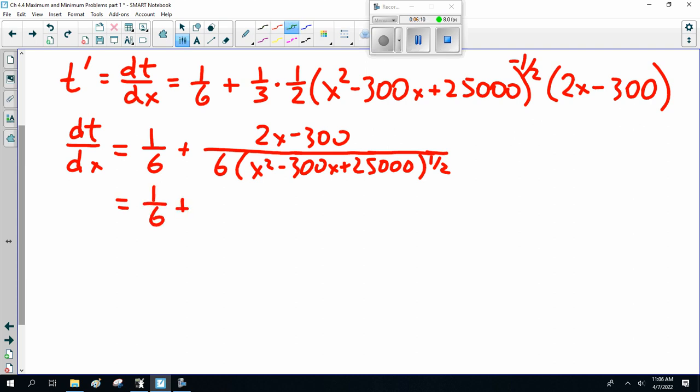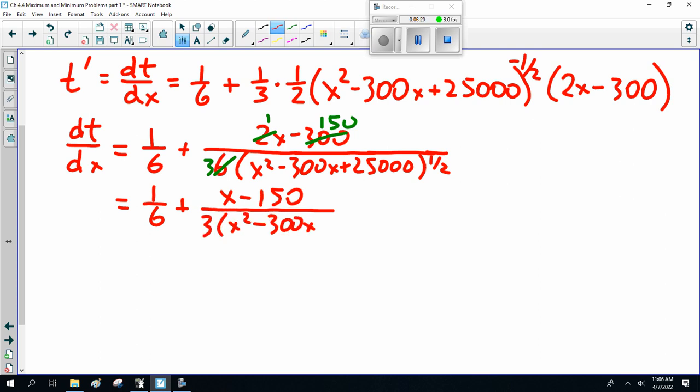Now, I'm going to simplify this mess. That's all even, so I can divide everything by 2. So I get x minus 150 over 3 times x squared minus 300x plus 25,000 to the 1/2. Now, critical value: this equals 0, or does not exist. So let's look at the critical value if this equals 0.